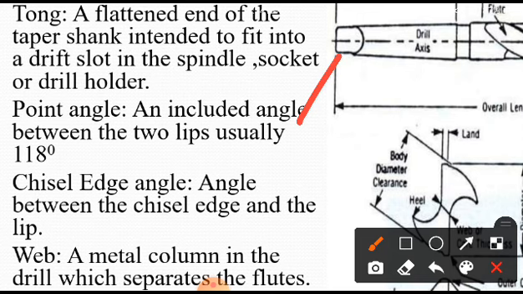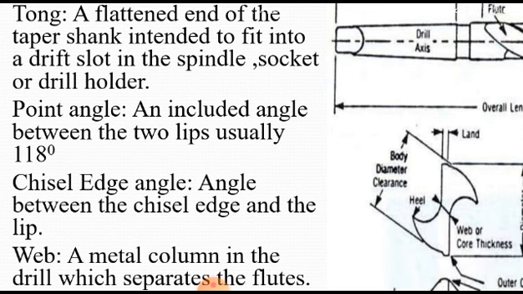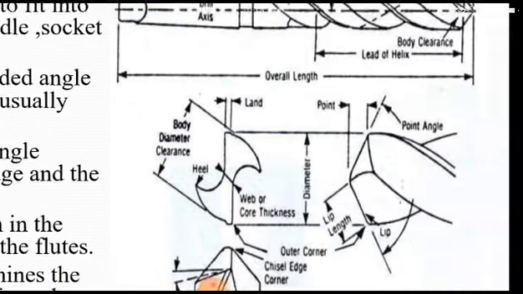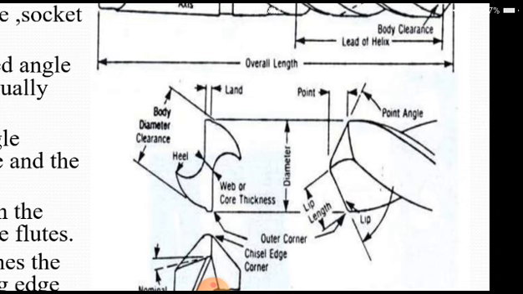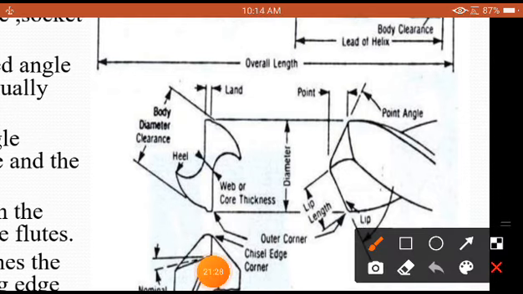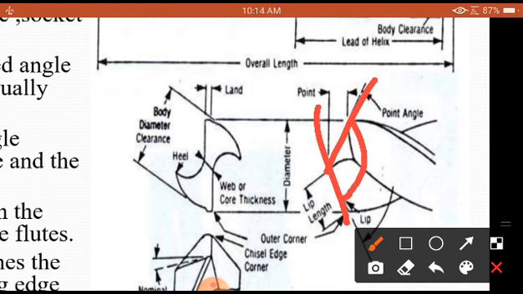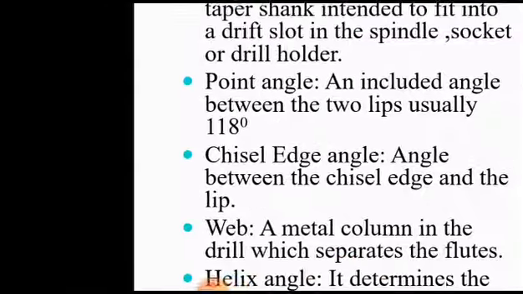Point angle: an included angle between the two lips, usually 118 degrees. So try to understand now. I will make a clarification here. So this is one surface. This is one surface. Okay, this is called a lip angle, which you are going to see. What is this angle that is coming?